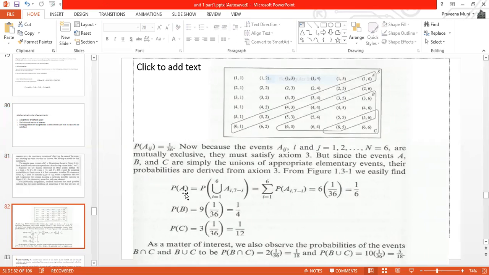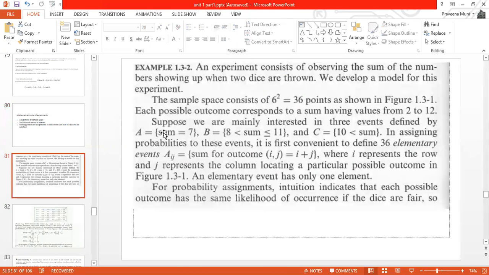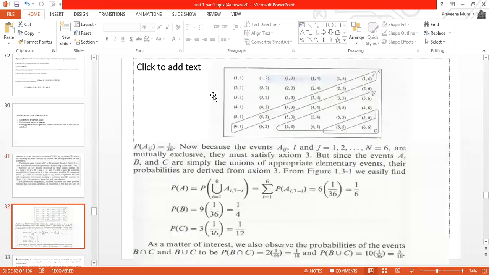Now we see the probability of A. Check in which cases you get sum equal to 7. A is the event that the sum is equal to 7. So in this sample space, what are the cases where we get sum equal to 7? Note that (5,1) gives 6, so you should not consider it. Only wherever you get sum equal to 7 should you consider. These are the cases: (6,1), (5,2), (4,3), (3,4), (2,5), (1,6).